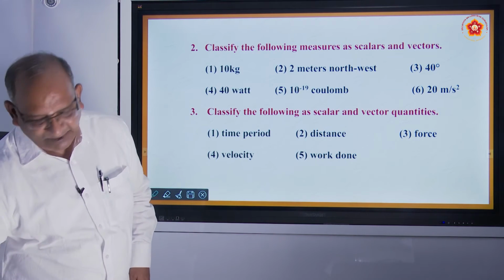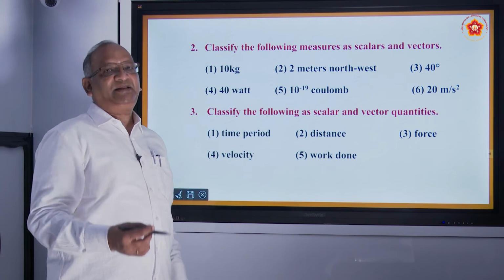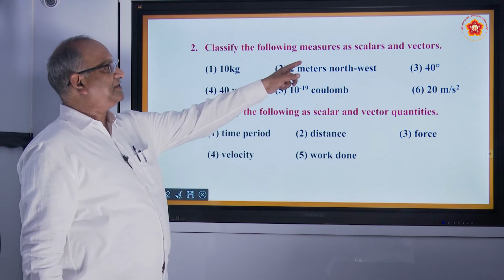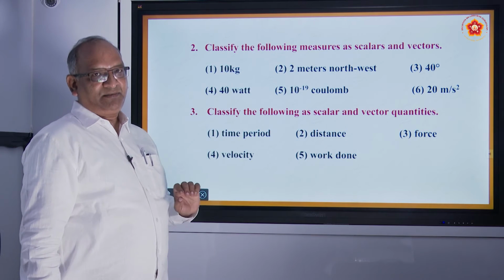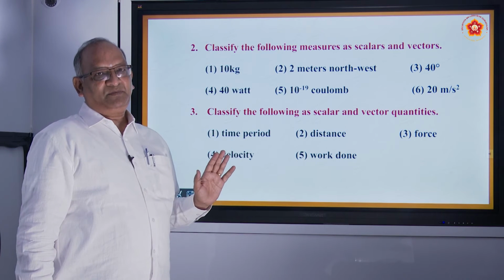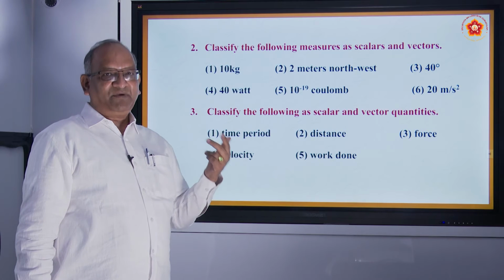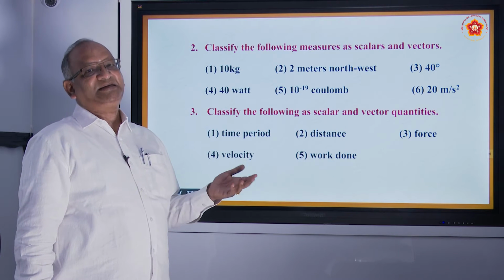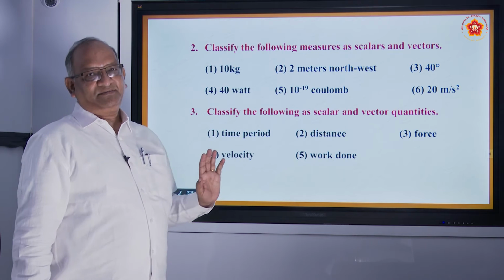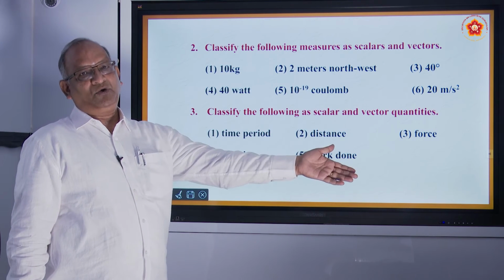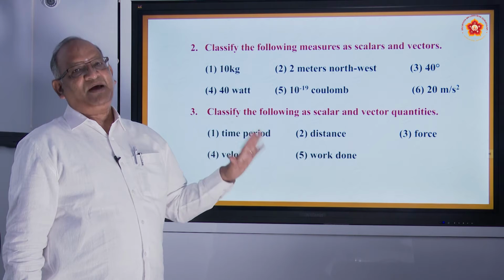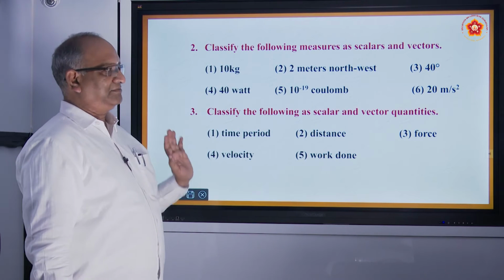Some very simple questions in order to understand the concept of scalars and vectors. Classify the following measures as scalars and vectors. Here we have some 6 of them. Read each of them and think whether that requires direction or not. If it requires direction, it is vector, else it is scalar. 10 kg. Whether you measure at home or in school or in market, it is same. It doesn't require direction, so it is a scalar.